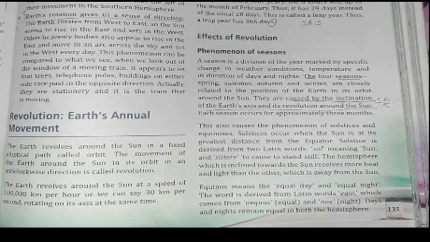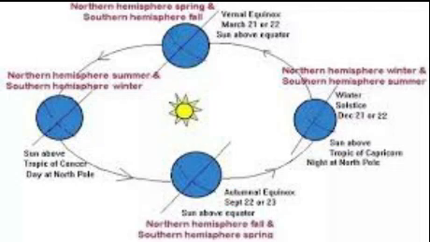Earth revolves around the Sun in its elliptical orbit from west to east at a speed of about 30 km per second. It completes one revolution in 365 days and 6 hours. In the previous videos, I explained to you that an elliptical orbit is a path on which any planet revolves around the Sun. The movement of the Earth in its orbit is in an anti-clockwise direction, which is called revolution. The Earth takes a year or 365 days and 6 hours to complete its revolution.